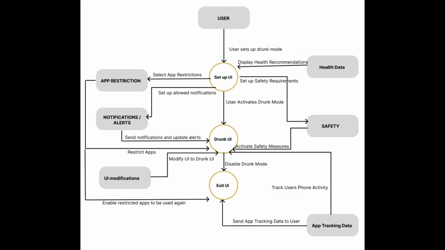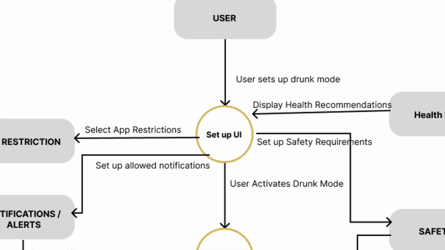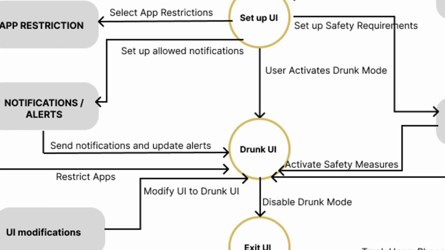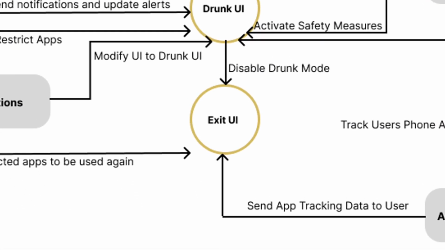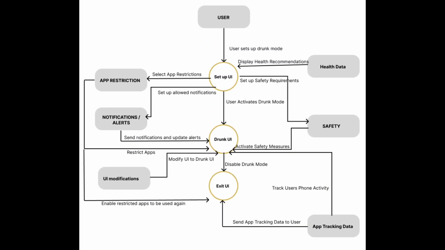The Aware Phone interface adapts the smartphone experience across three key states: setup, drunk mode, and exit. In setup, users define their preferences, like app and contact restrictions, safety settings, and custom alerts. Once drunk mode is active, the system applies these changes in real time, simplifying the UI, enforcing restrictions, and enabling safety features. After the session, users receive an activity summary to help them reflect. I'll now break down how this flow was designed and implemented in technical terms.